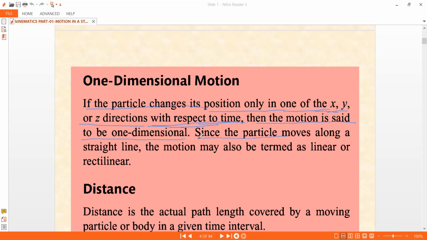Since the particle moves along a straight line, the motion may also be termed linear or rectilinear motion.